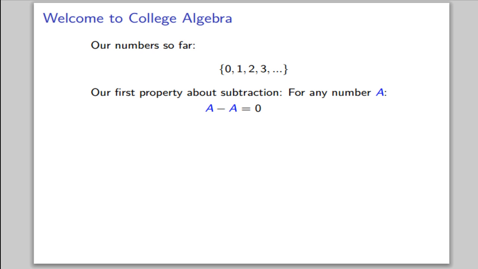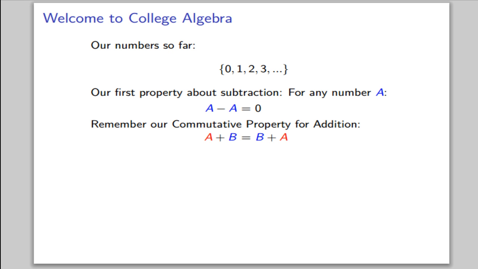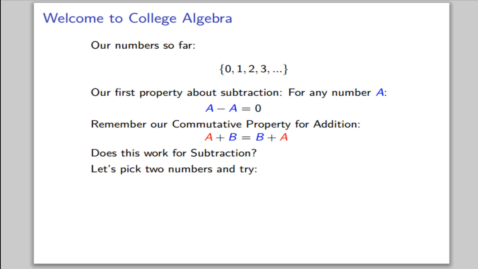Now we have our first property of subtraction. For any number a, a minus a is 0. Remember our commutative property for addition, a plus b equals b plus a? Does this work for subtraction? Let's pick two numbers and try.